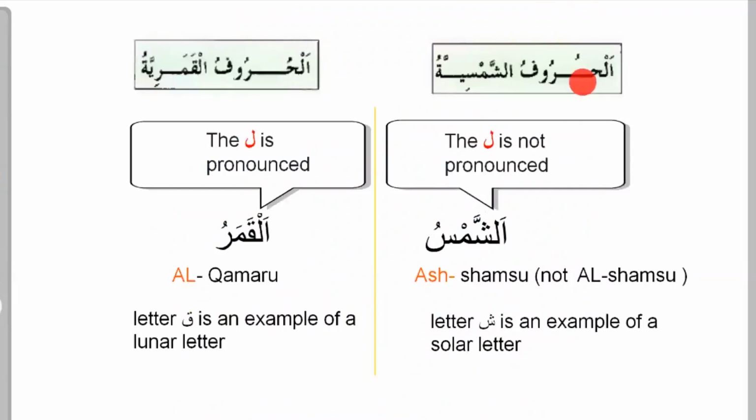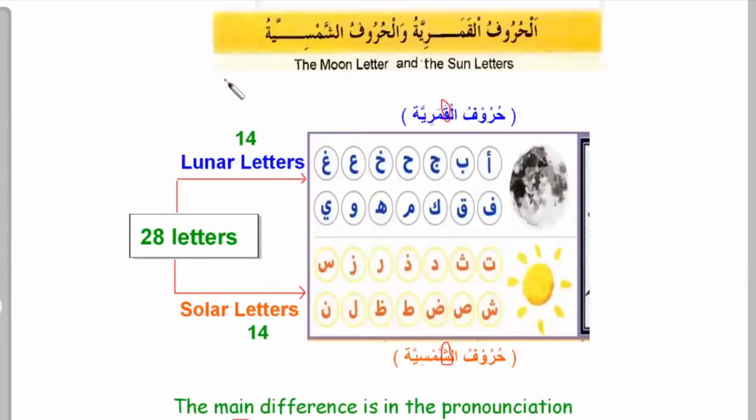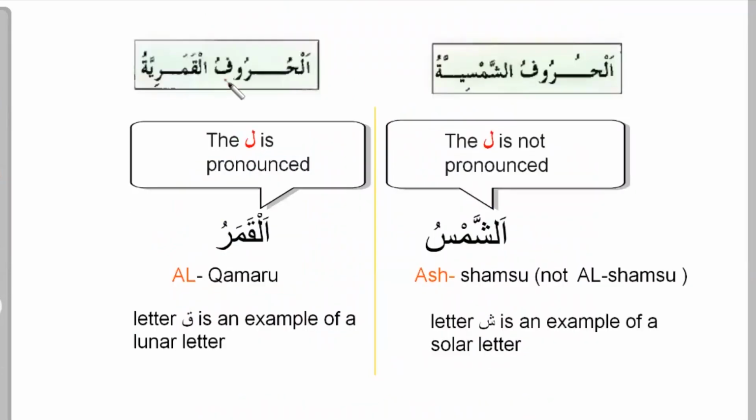So observe here, huruf al-Shamsiya, huruf al-Qamariya. The reason why they are also called Shamsiya and Qamariya is that they themselves are examples. The shin is an example of a harf Shamsiya, and this one is a harf Qamariya. So it's an example.